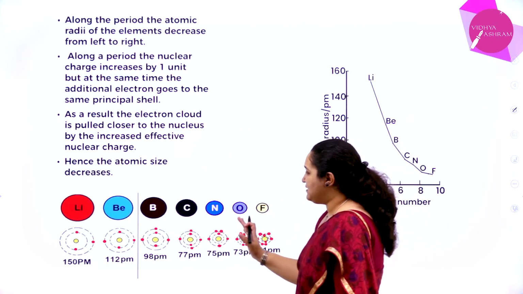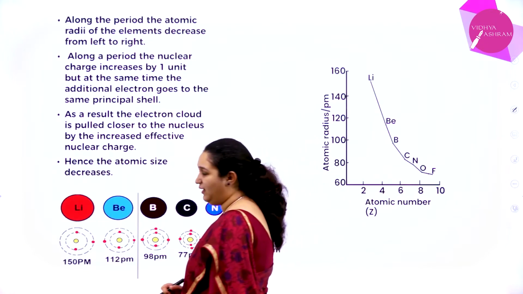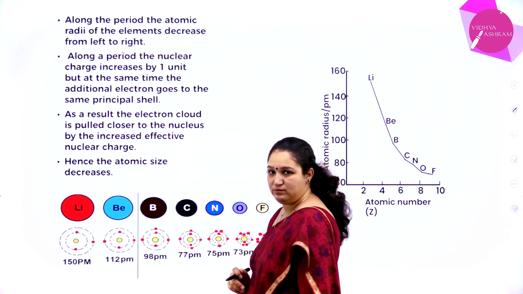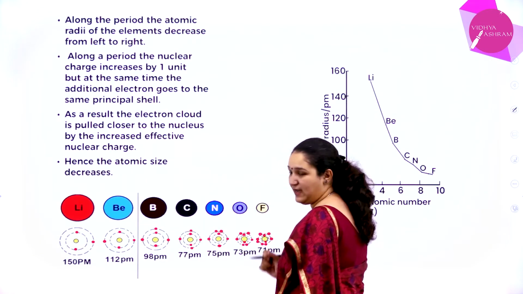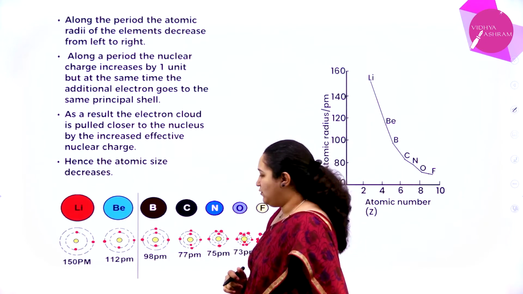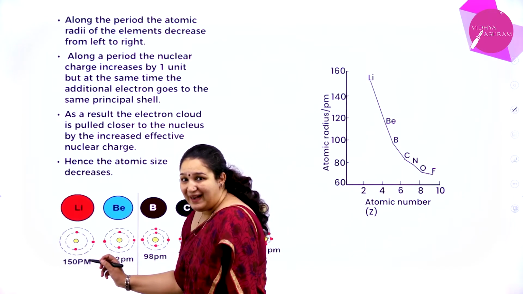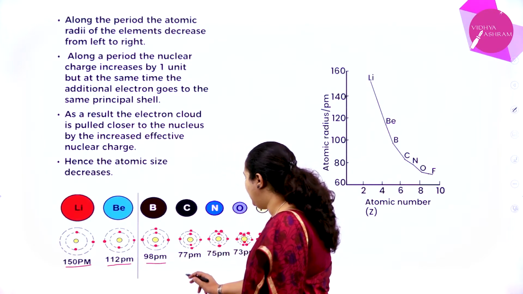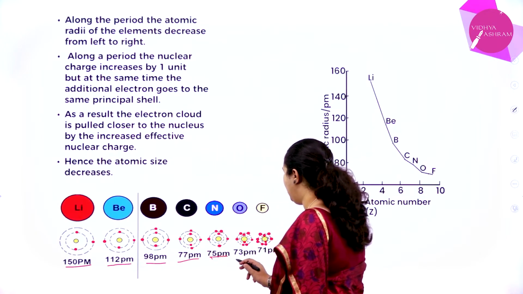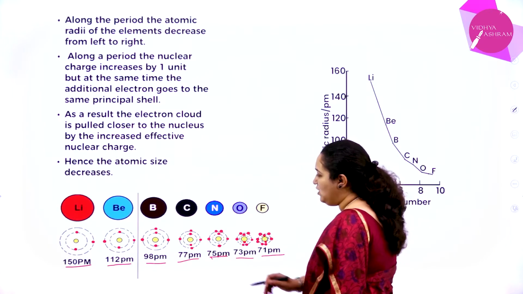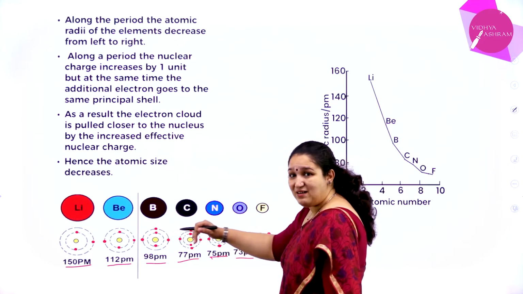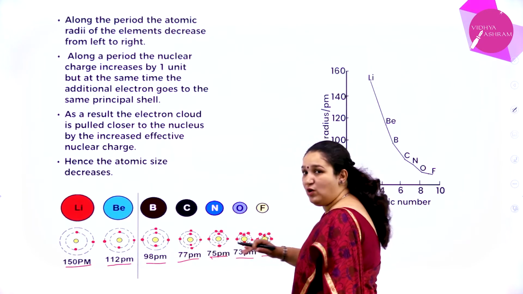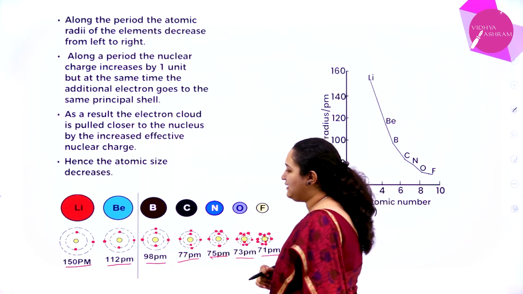Okay, I'll take the example of the second period, that is lithium, beryllium, boron, carbon, nitrogen, oxygen, fluorine. I have these in my second period. If you observe the atomic radius, it is 150 picometer, 112, 98, 77, 75, 73, 71. So what is happening? You can see there is a reduction in the atomic radius. The values are going on reducing. Why exactly is it happening?